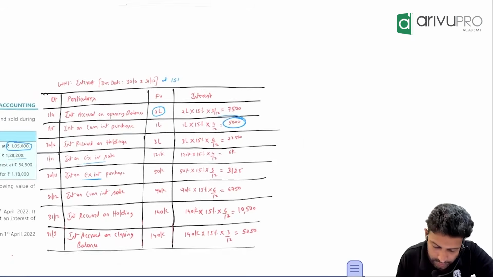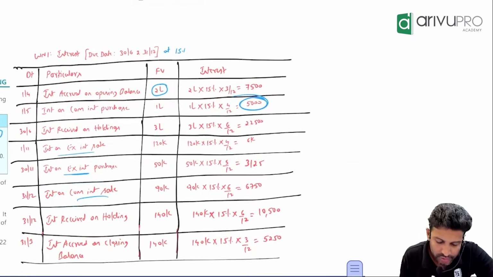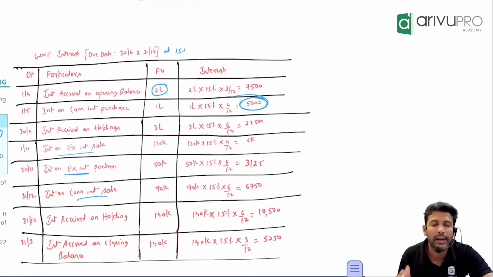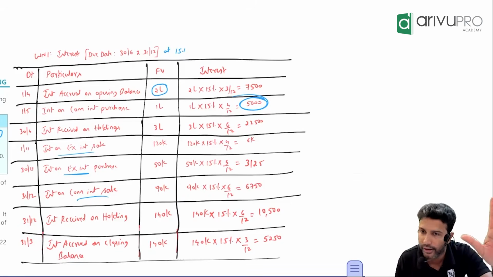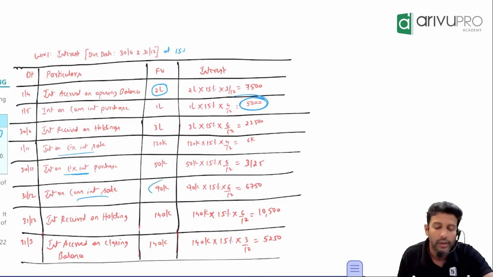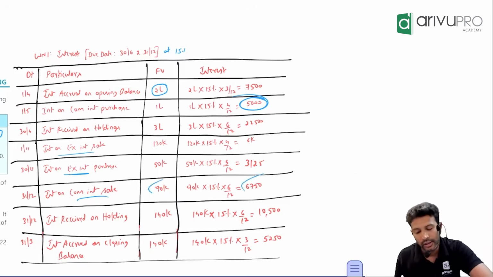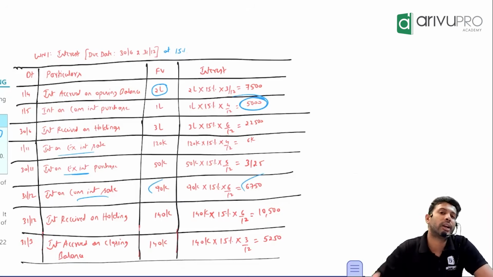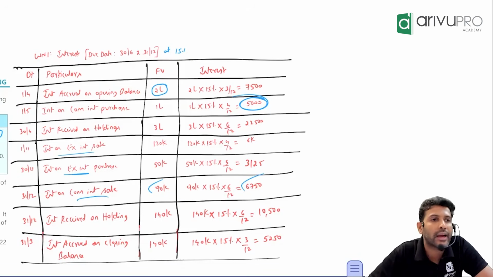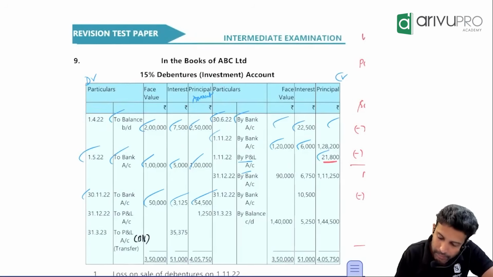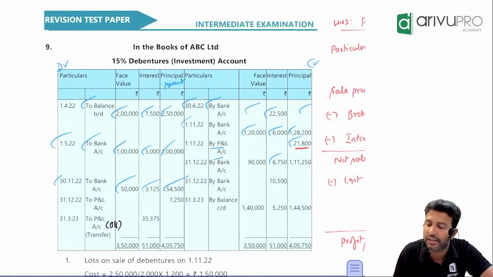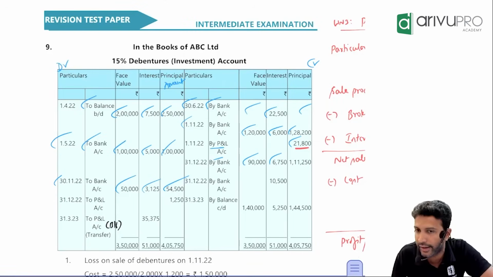Next, after this, you made a sale. When you sell, you will recover 2 amounts. What are those 2 amounts? One for debenture, one for interest. How much face value you sold? 90. How much interest you recovered? 6,750. What is the journal entry for interest received? Bank to interest. Posting is by bank under the interest column 6,750. Face value column 90.